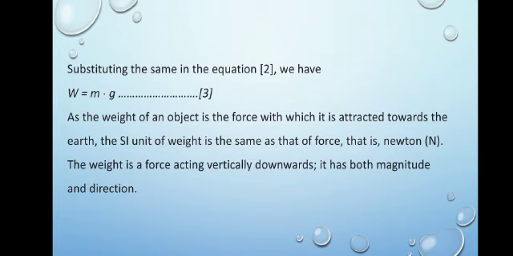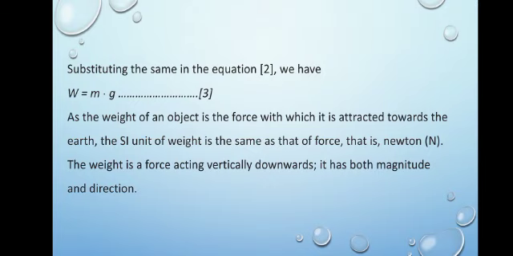So the SI unit of weight will also be Newton, denoted by the letter N. Now this force is attracting vertically downwards, towards the center of the earth.